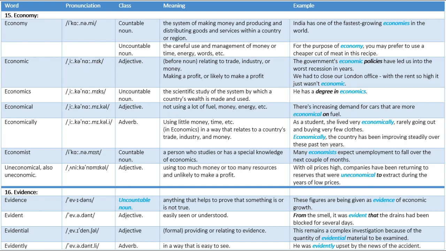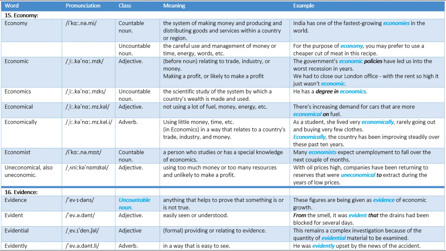Uncountable noun. Meaning, anything that helps to prove that something is or is not true. Example, these figures are being given as evidence of economic growth. Evident. Adjective. Meaning, easily seen or understood. Example, from the smell, it was evident that the drains had been blocked for several days.